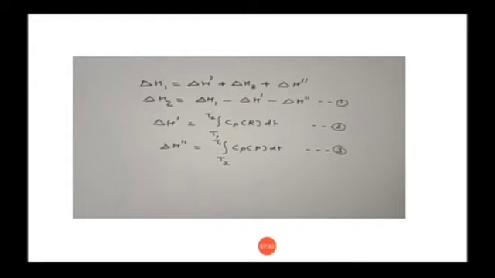Now to derive the relation, we have to find delta H2. So we take delta H dash and delta H double dash to the left hand side. So it becomes delta H2 is equal to delta H1 minus delta H dash minus delta H double dash, and that will be our equation number 1.